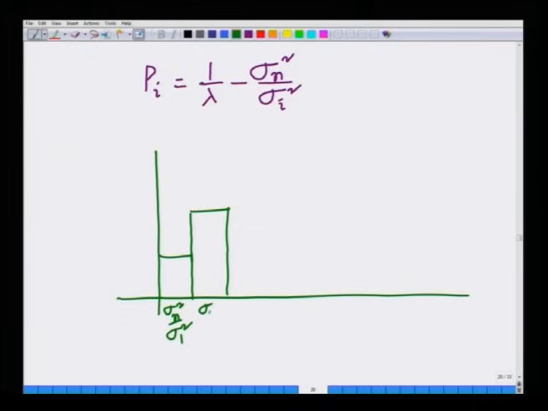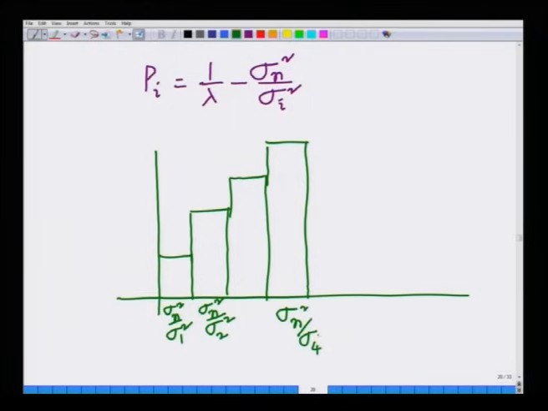This is slightly larger because sigma 2 squared is slightly smaller. Finally, you have another bar here and you have another bar corresponding to sigma n squared divided by sigma 4 squared, assuming there are 4 channels, sigma 4 is smallest. So, sigma n squared divided by sigma 4 squared is the largest. Now, let us consider the level 1 over lambda. I will draw that level over here, this is the level 1 over lambda.